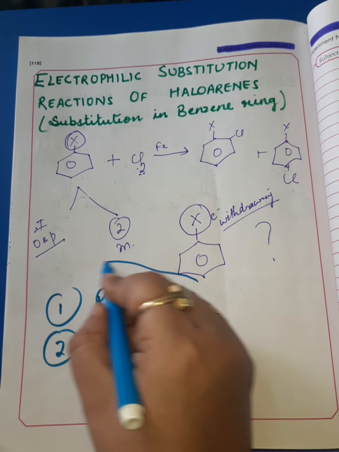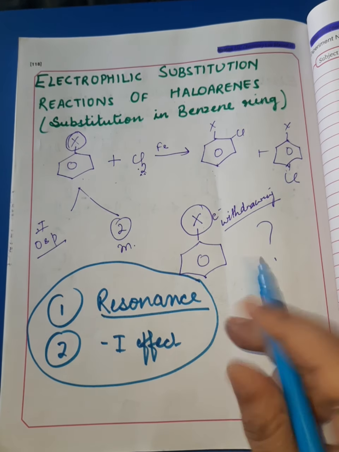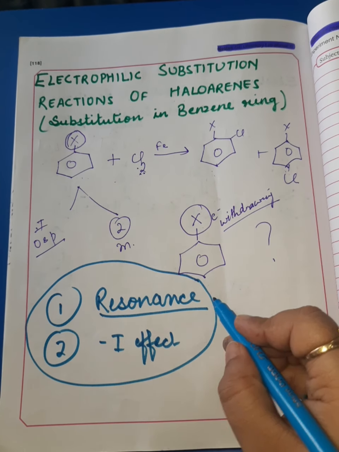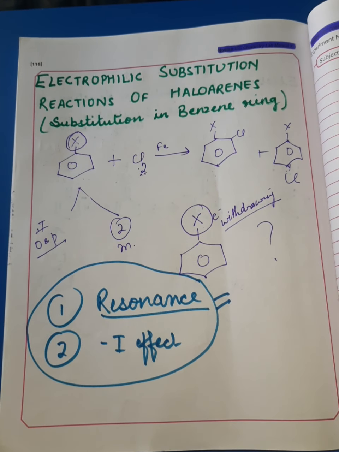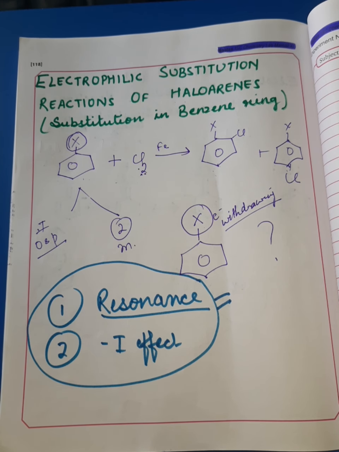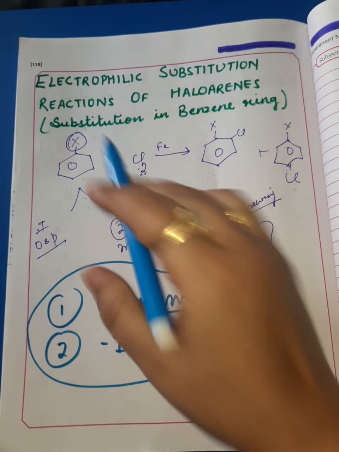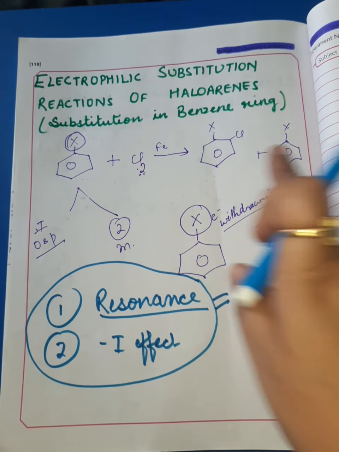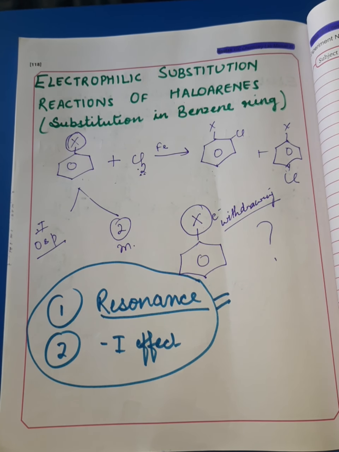So, to understand this observation, we need to understand these two factors properly. The cumulative effect of these two factors will explain why electrophilic substitution reactions of haloarenes are at the ortho and para positions, not at the meta position.